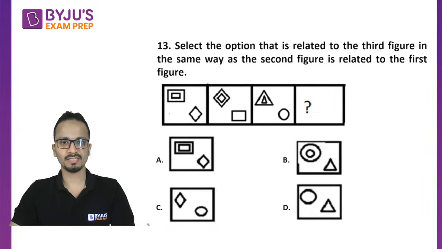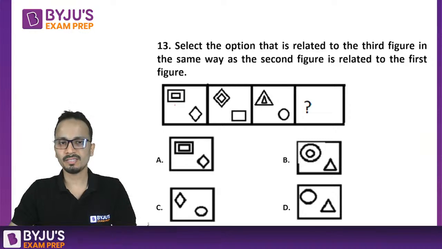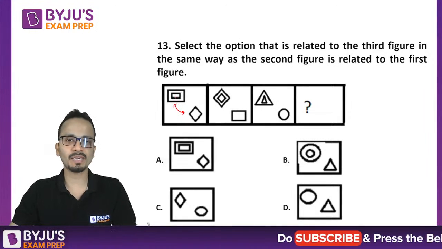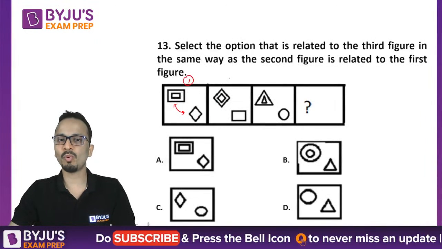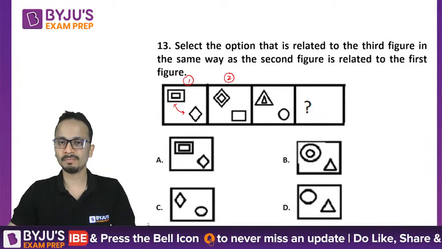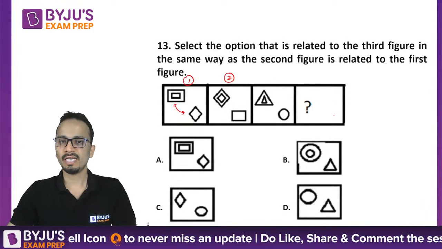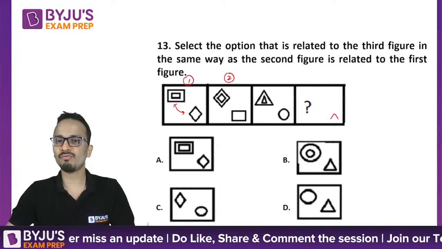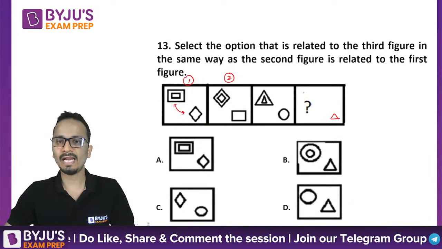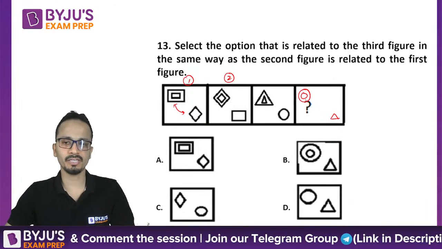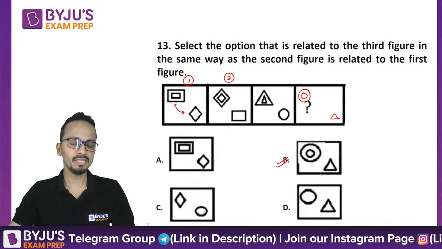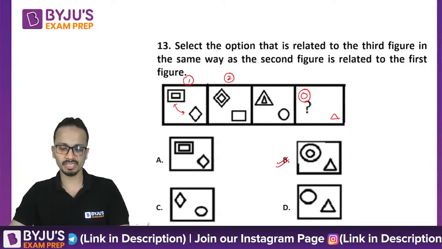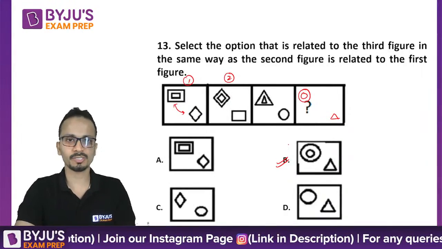All right, perfect. So here, these two figures have interchanged. Rectangle has become diamond and diamond has become rectangle from figure number 1 to figure number 2. So in the answer figure, I should have one triangle here and two concentric circles here. Now this is it in option B. So the correct answer is option B. Such an easy question it was.